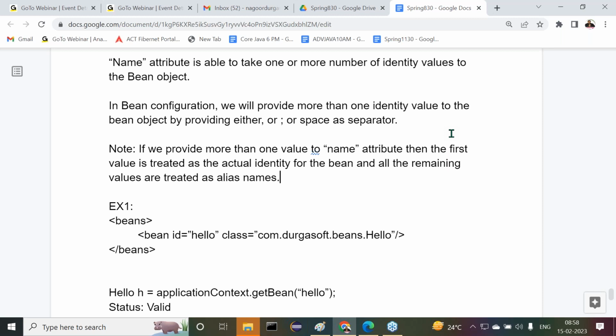Got it or not? Alias names for the beans, alias names for the same first identity. So either we can use the alias name or we can use the original identity. Finally, we are able to get the respective bean object.